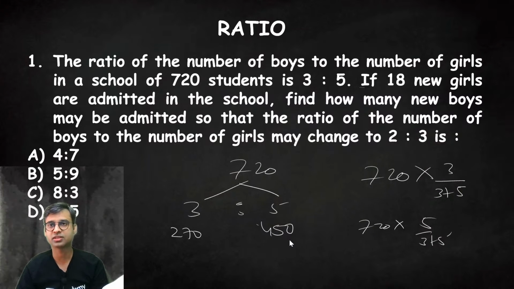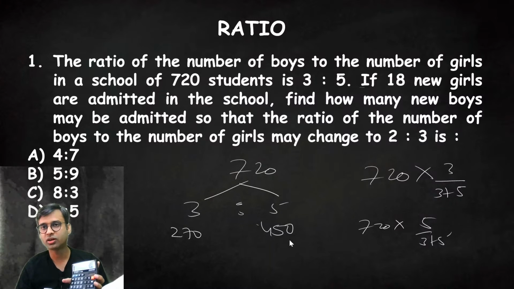Hope you all know the constant function, how to use it on the calculator. You need not type 720 into 3 by 8, then 720 into 5 by 8. Just type 720 divided by 8 into 3 equal to, 5 equal to.